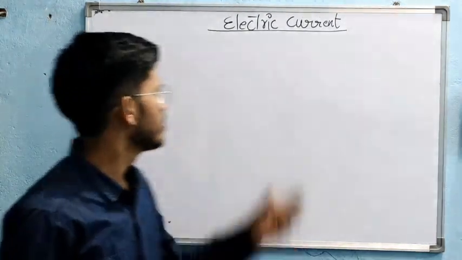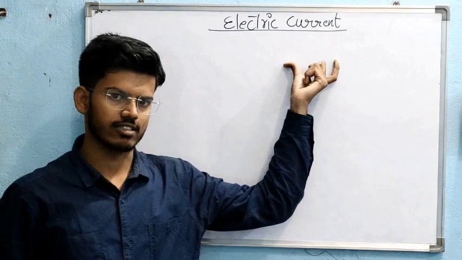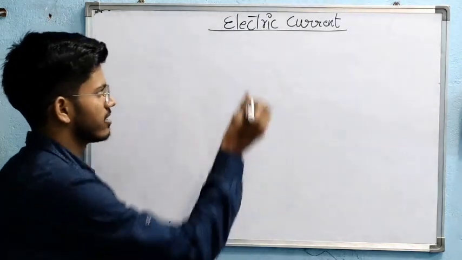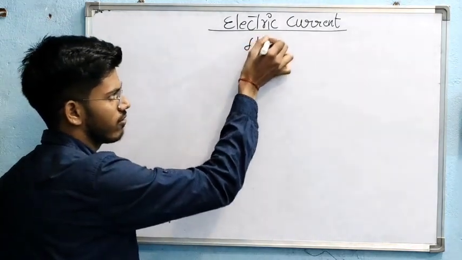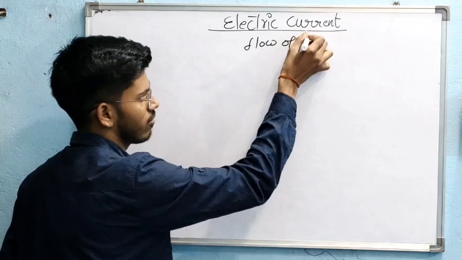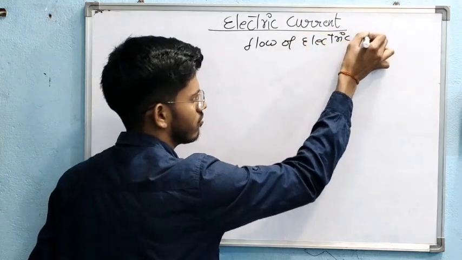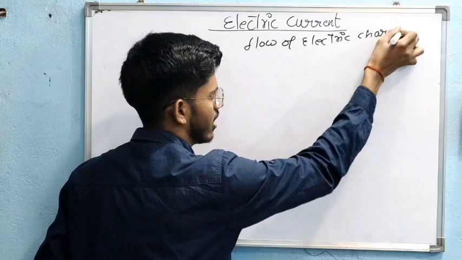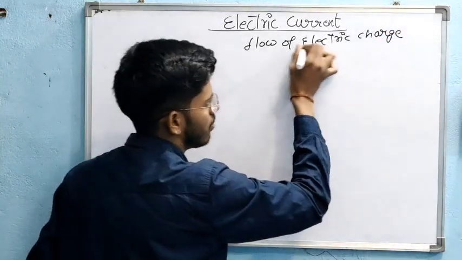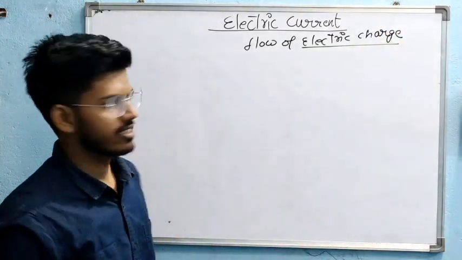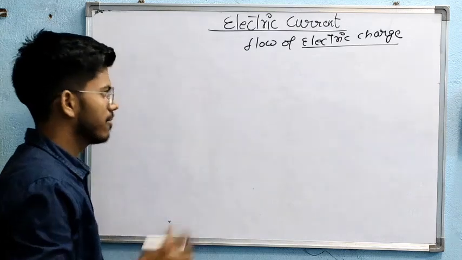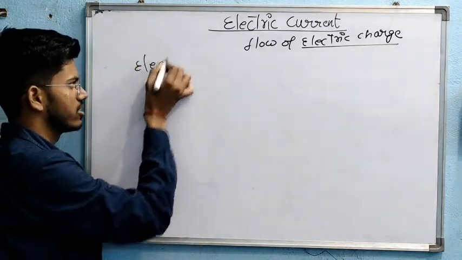We will discuss electric current. Electric current is defined as the flow of electric charge. Then we need to know about electric charge.